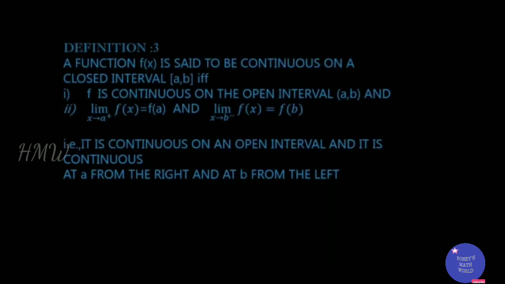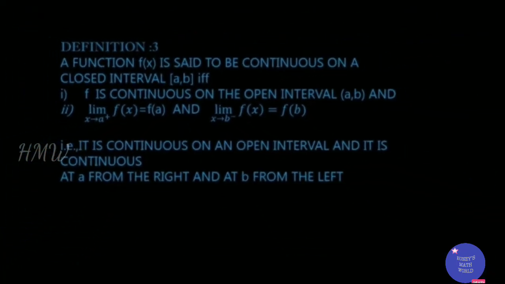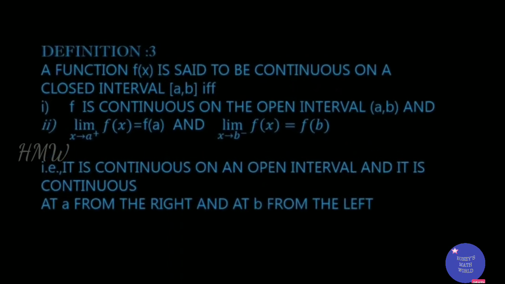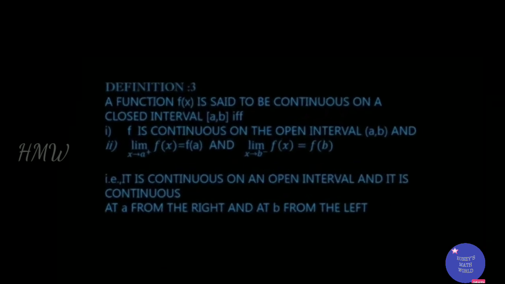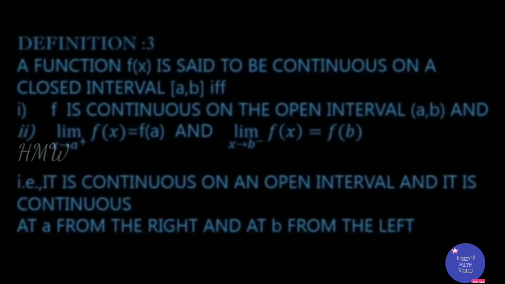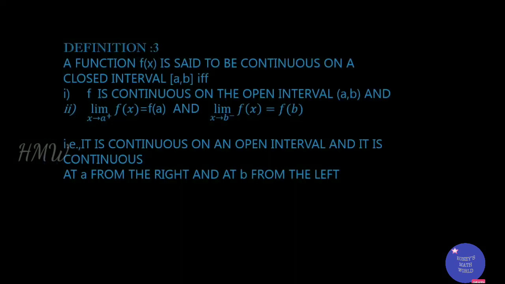If the interval is closed, a function f of x is said to be continuous on a closed interval [a, b] if, first condition, f is continuous in the open interval (a, b), and the right limit at a is equal to f of a, and the left limit at b is equal to f of b. That is, it is continuous on an open interval and it is continuous at a from the right, at b from the left. Just look at this graph, then you will understand it better.